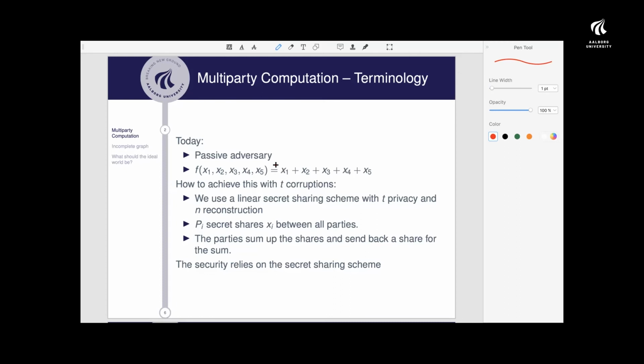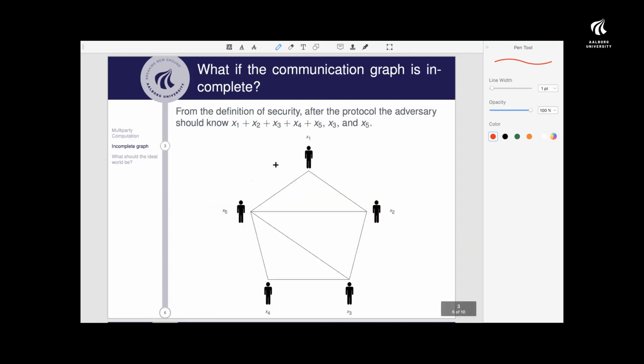But what if we instead consider this setup here, where we don't have a complete communication graph, but instead this incomplete communication graph? If the adversary again corrupts these two parties here, then from the definition of security, they should learn the output of the function, and of course they should also learn the inputs of the two parties they're corrupting, because they can see whatever they see.